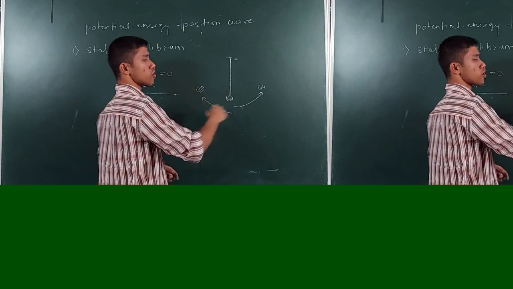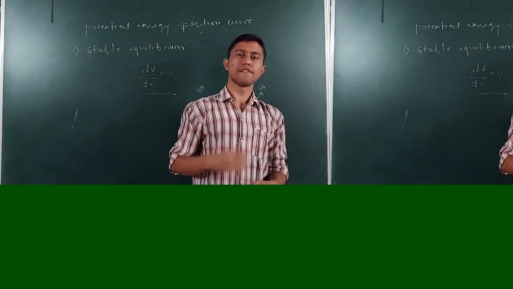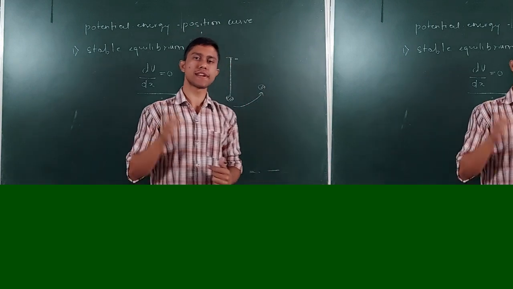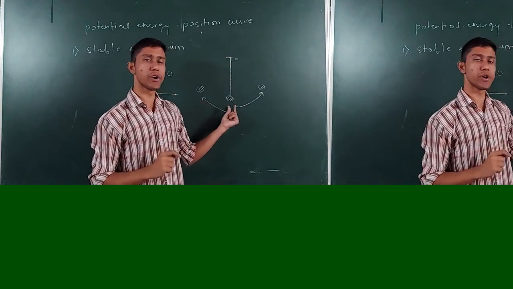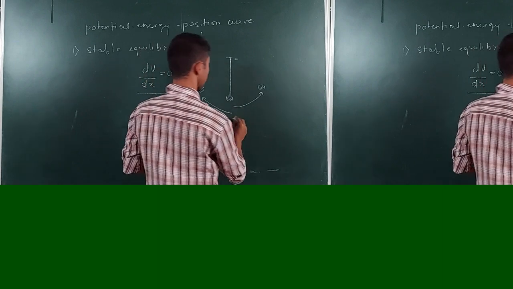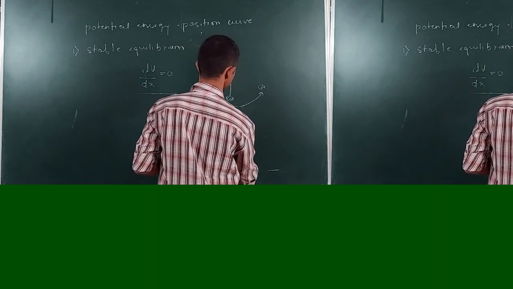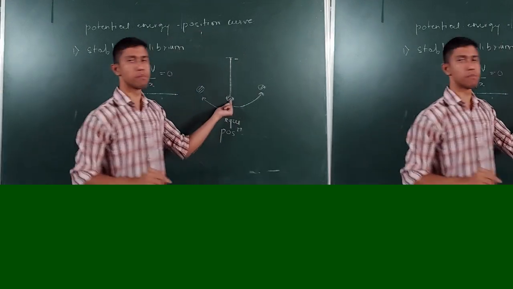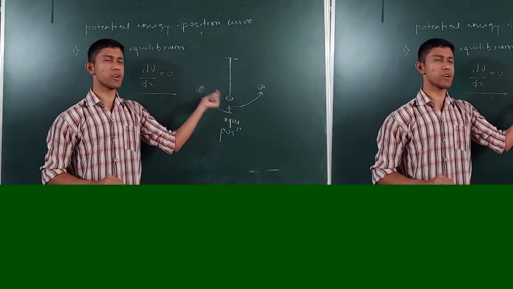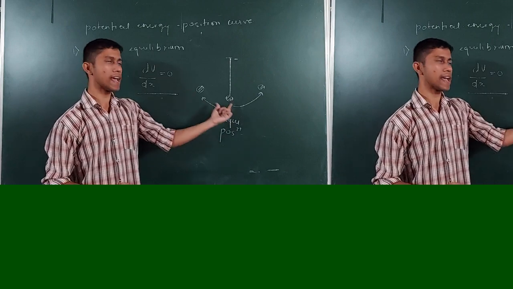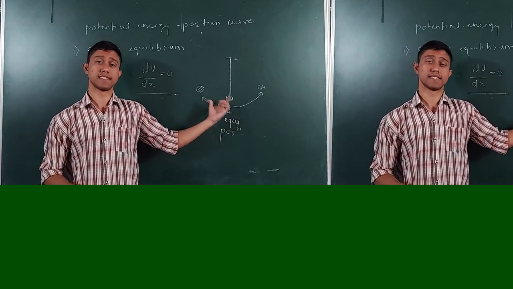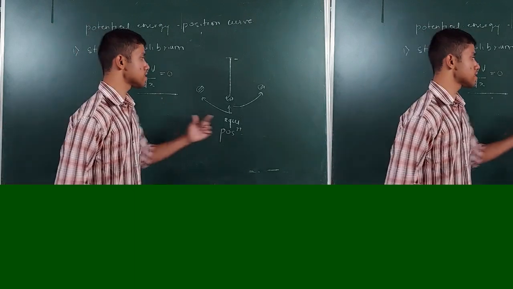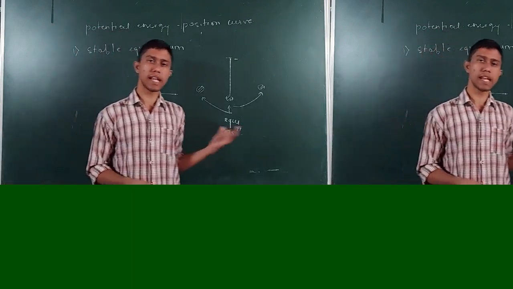So these to-and-fro oscillations will occur every time I push the ball. But every time I push the ball, after some time, it is definitely going to come to this equilibrium position. So I can say that this is the equilibrium position, and after some time it again attains its equilibrium position. So this is an example of a stable equilibrium. Okay, so this is how we have understood what a stable equilibrium is.